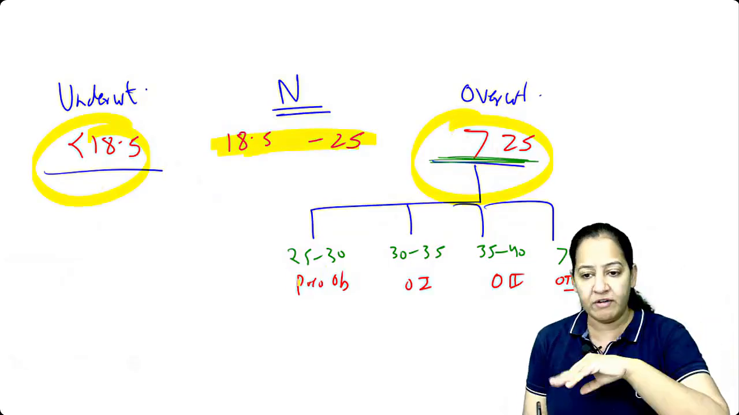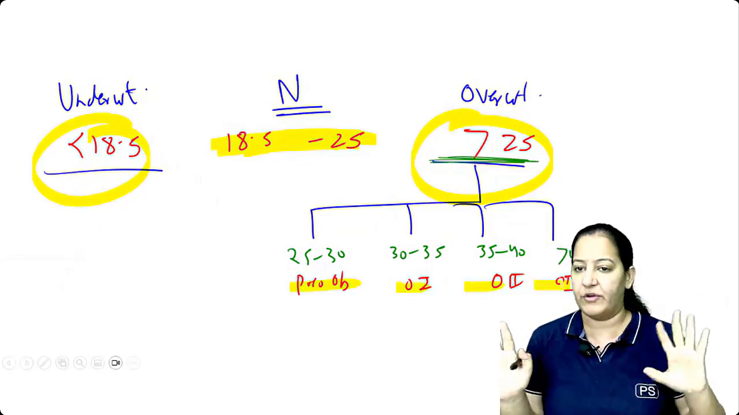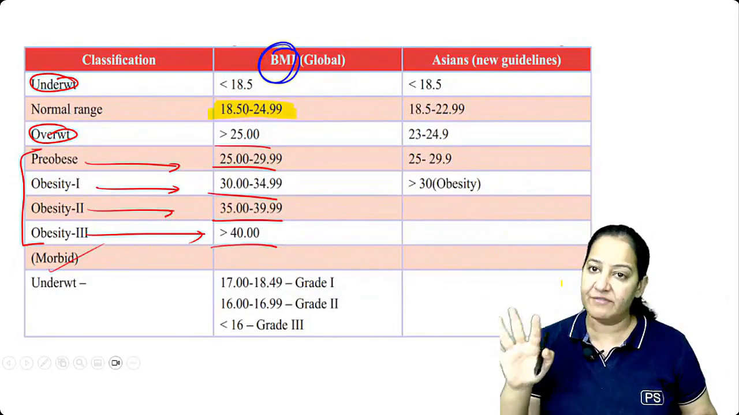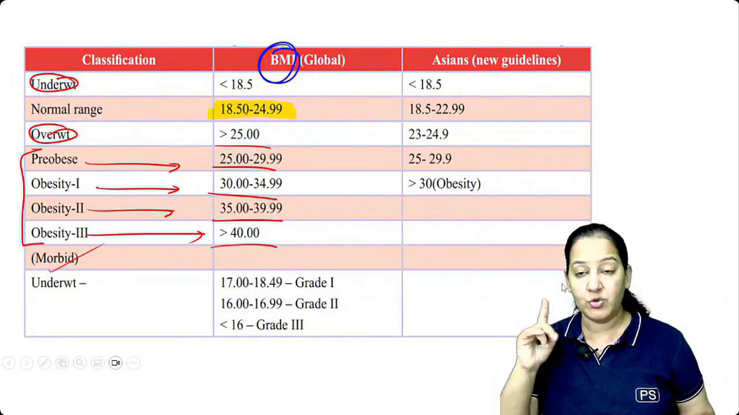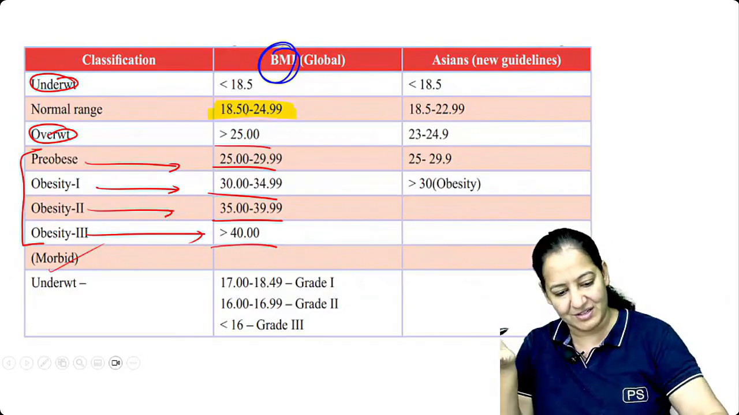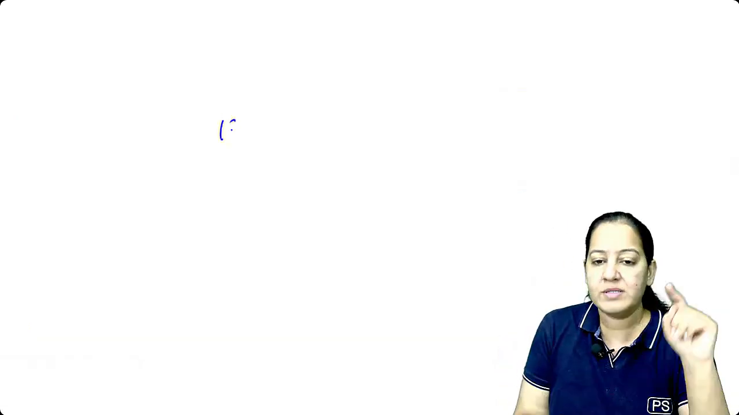But overweight is further classified into 4 categories. They are in front of you. This is based on BMI. We classify obesity. So can I ask you 2 questions here? I have just eliminated them here. So, okay. What is normal?